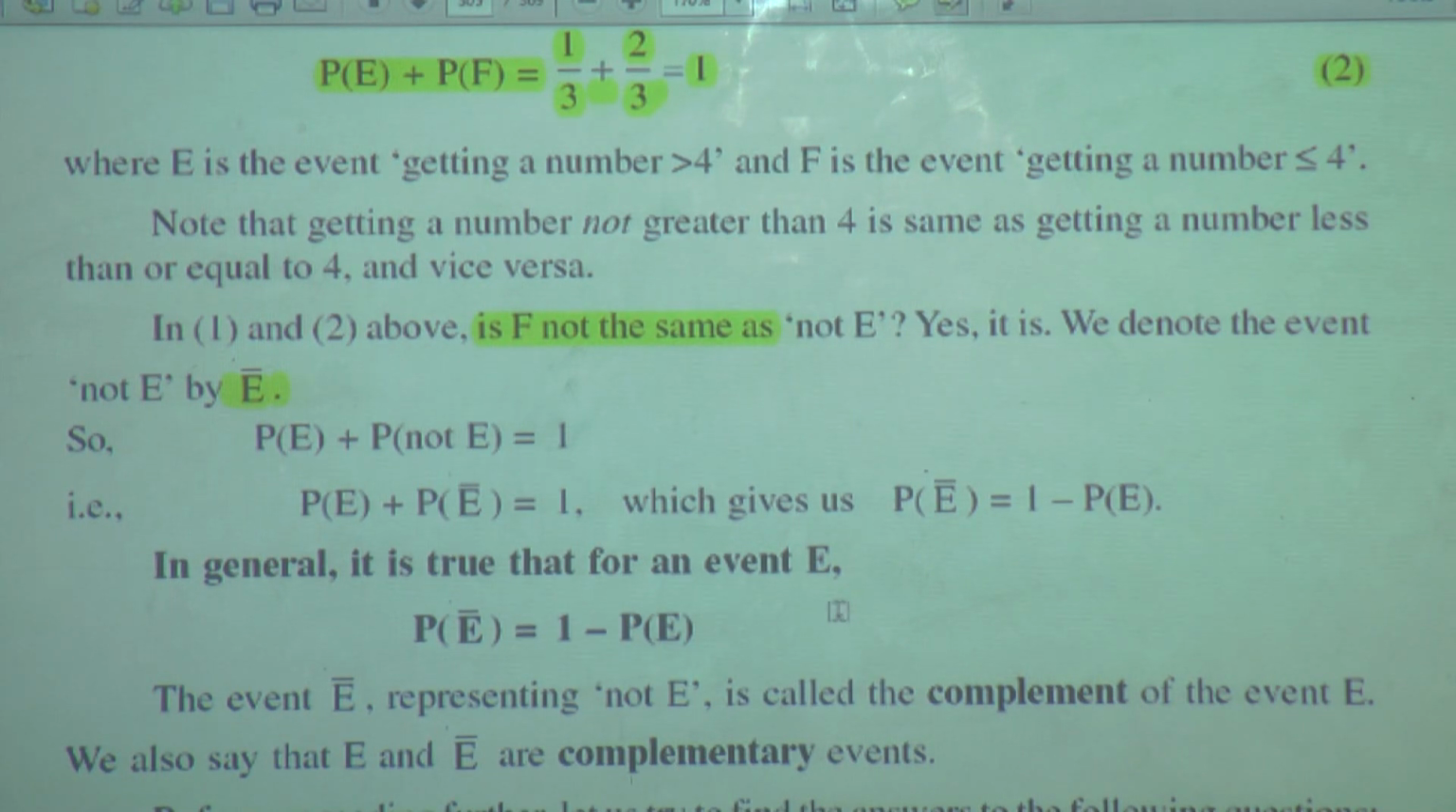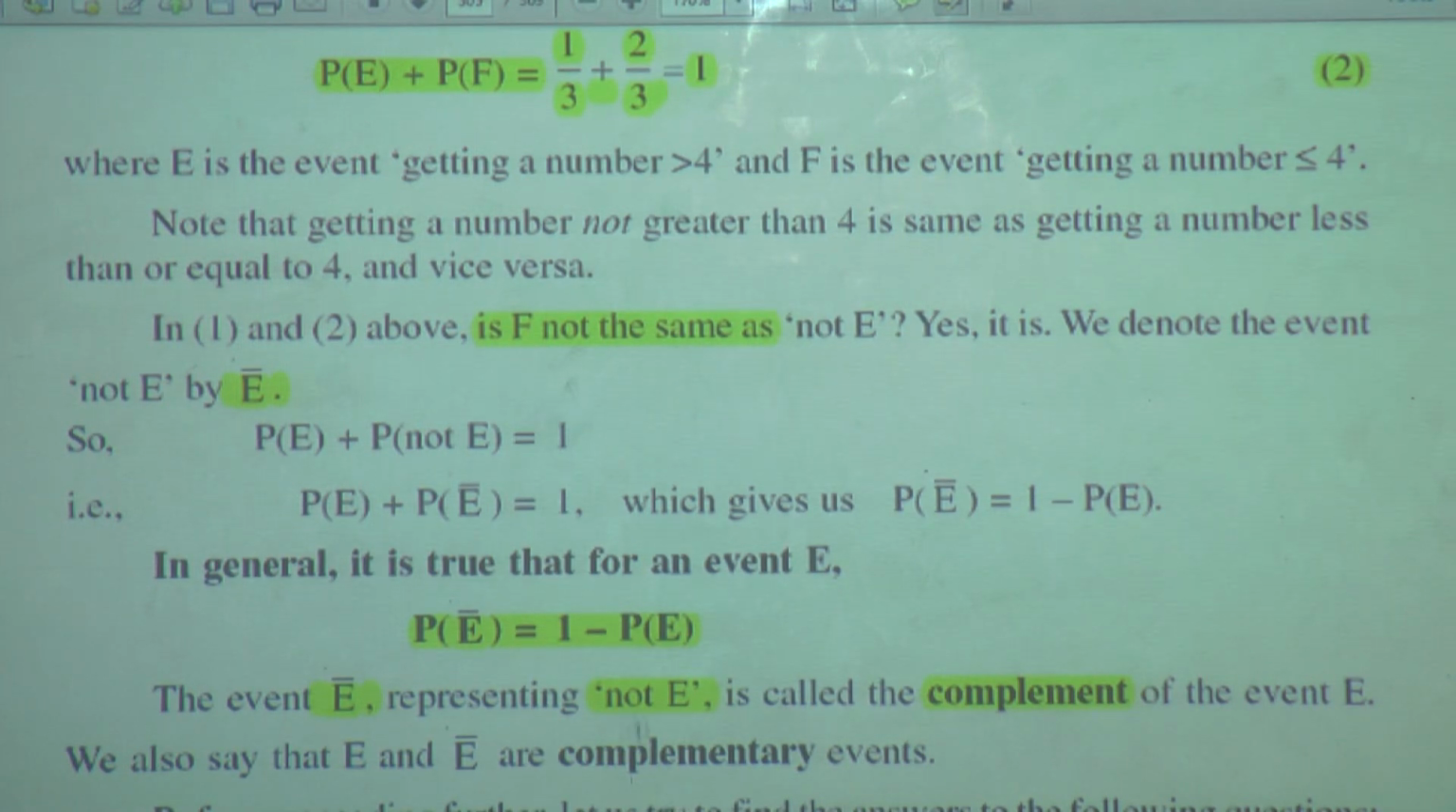What in general they have explained to us? That it is true that for an event E, P of E bar is equal to 1 minus P of E. The event E bar, representing not E, is called the complement of the event E. What is E bar known as? E bar is known as the complement of the event E. We also say that E and E bar are complementary events.